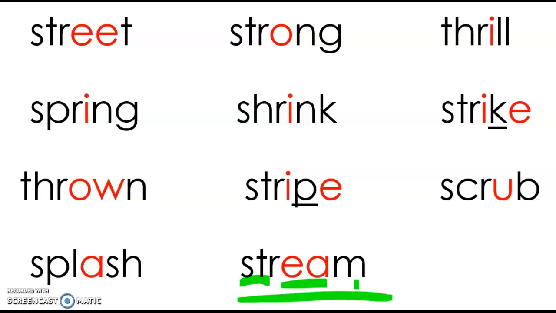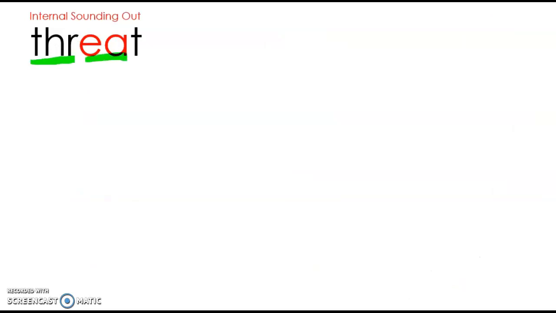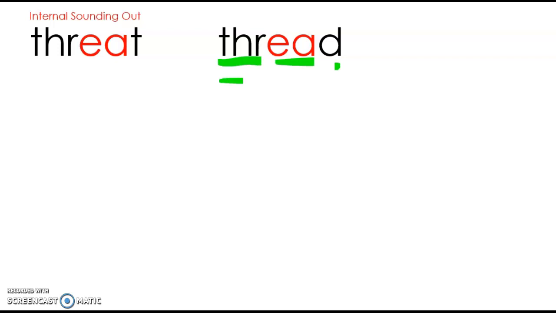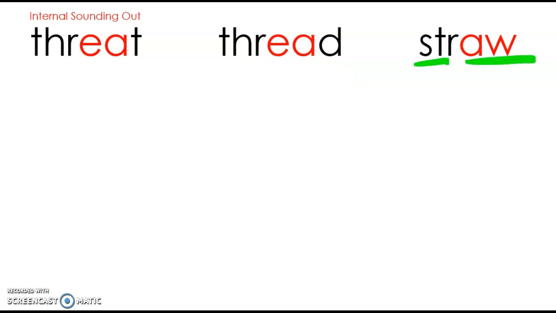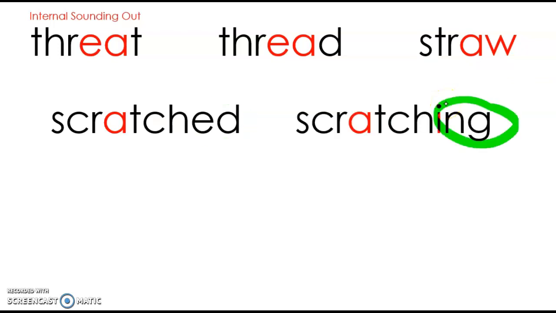Think. Say. The word is stream. Think. Say. The word is screen. Think. Say. The word is threat. EA says eh here. Threat. Same here. Think, say, the word is thread. Next word, think, say, the word is straw.